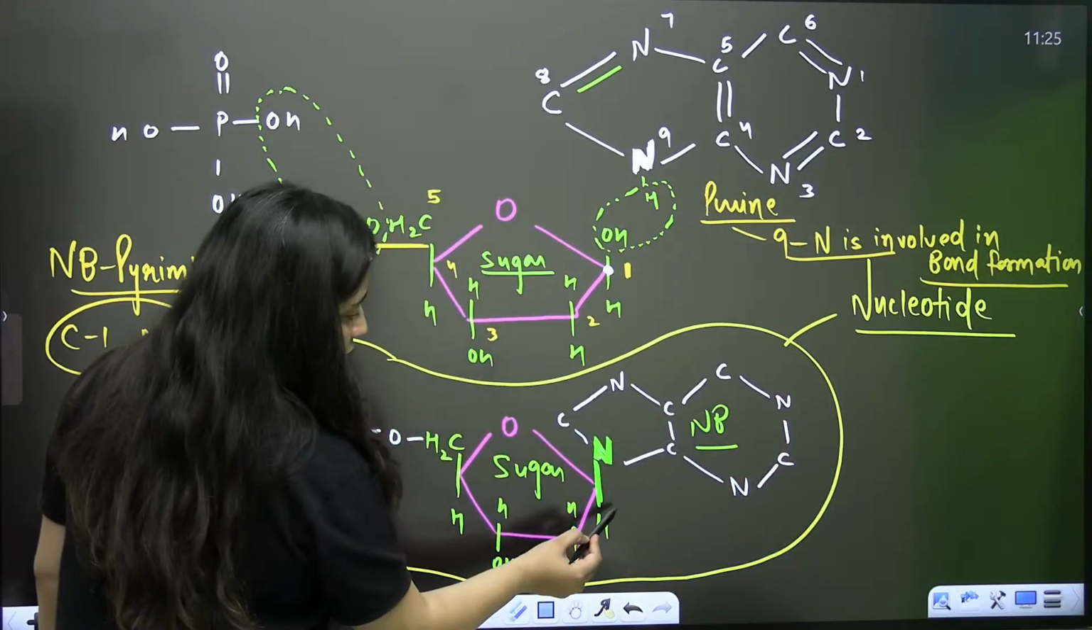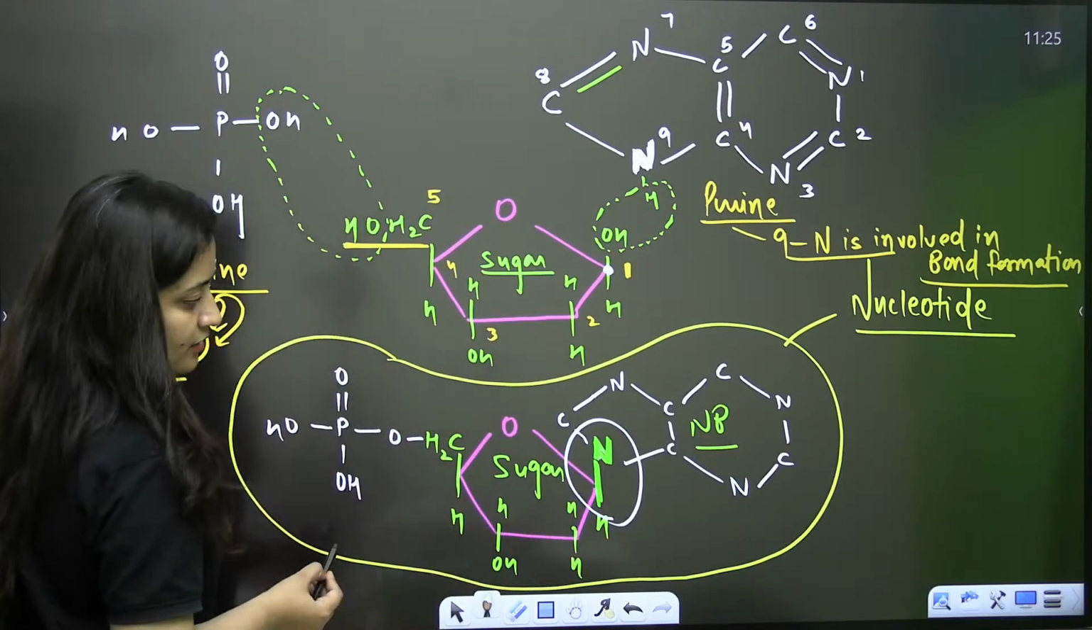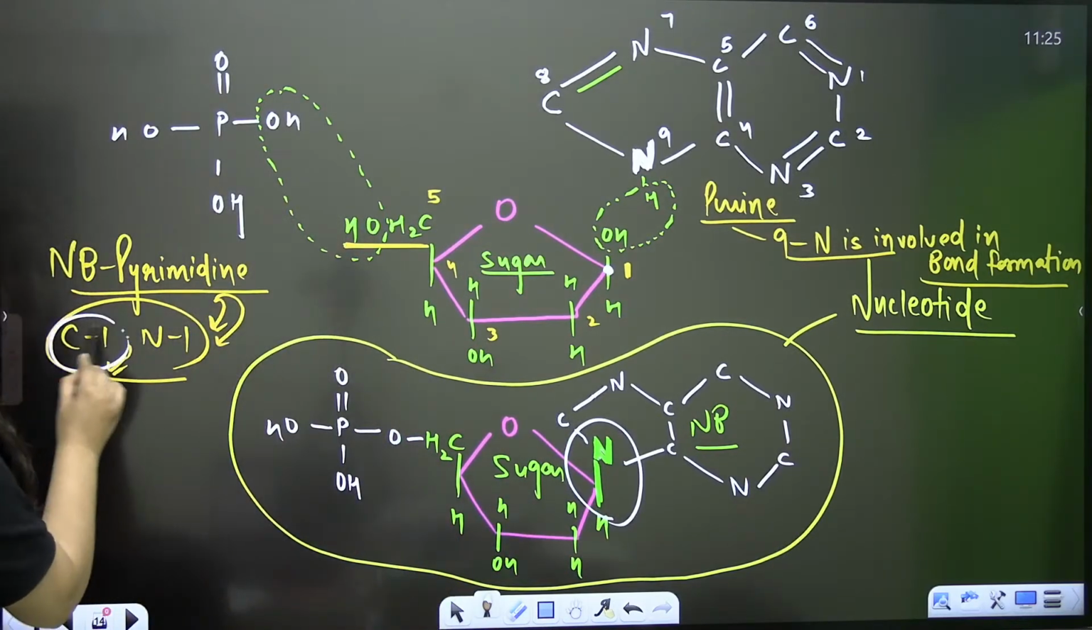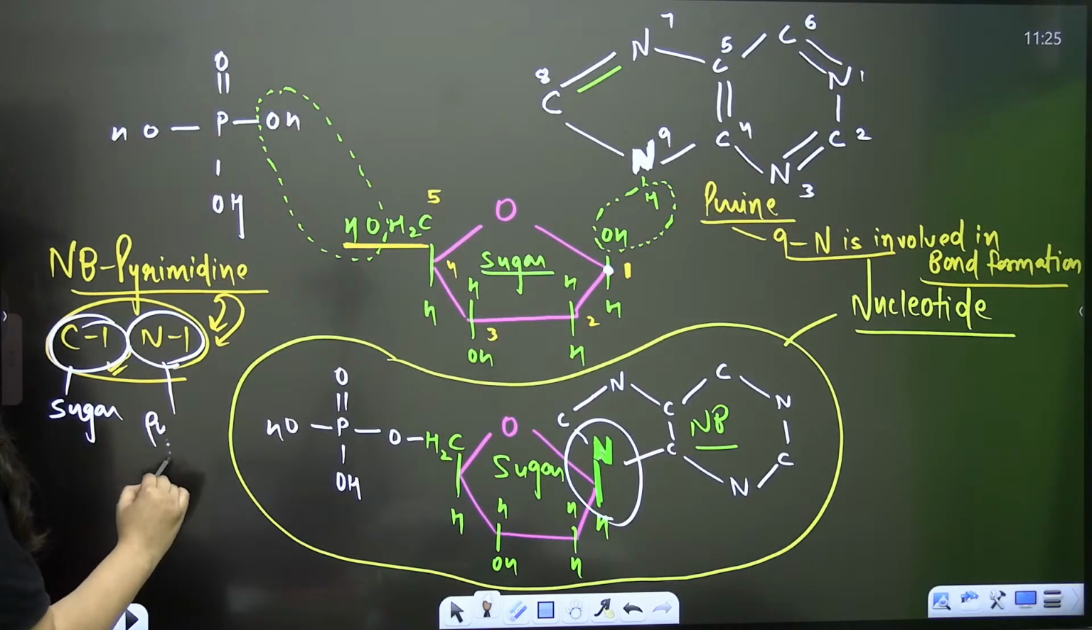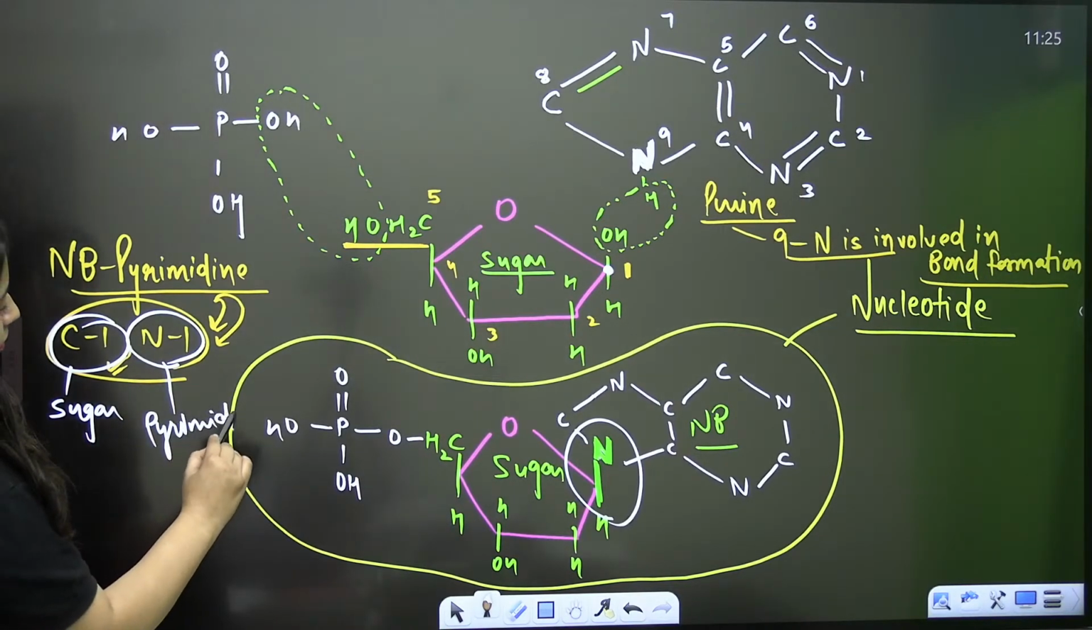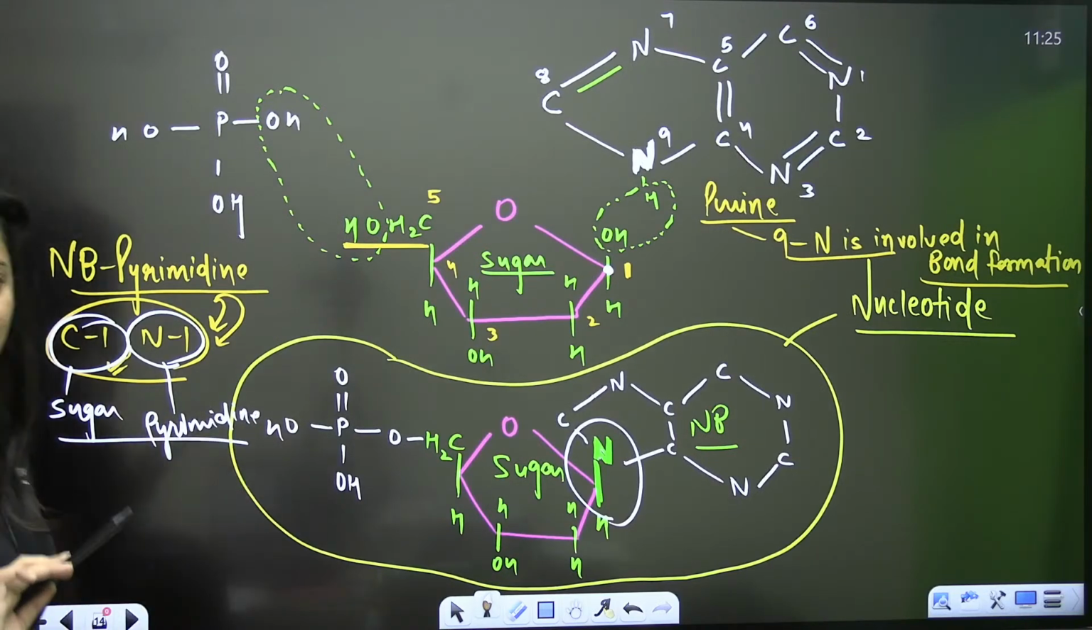So carbon 1 of sugar, nitrogen 9 of sugar. If it is the pyrimidine, carbon 1 of sugar and nitrogen 1 of pyrimidine. That's what you need to remember for the bonding. So do read it from the NCERT as well.